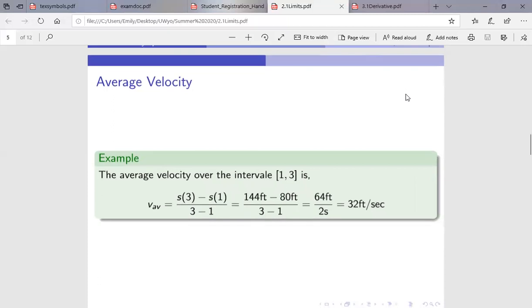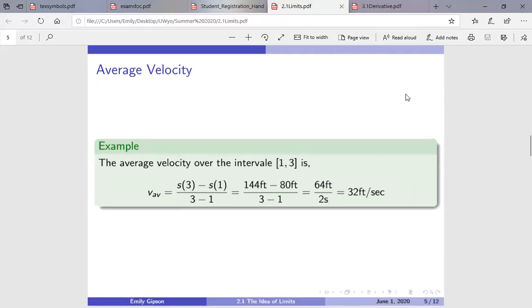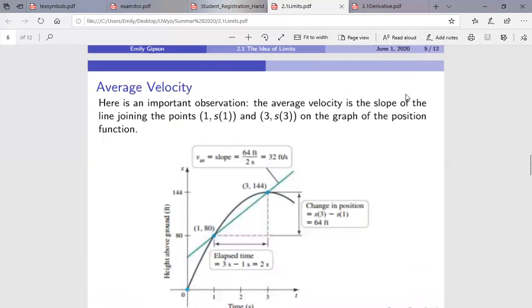The average velocity over the time interval [1, 3] is v subscript average, I've shortened things because I'm lazy, equals s of 3 minus s of 1 divided by 3 minus 1. When you plug everything in, you get that s of 3 equals 144 feet, while s of 1 equals 80 feet. So we have 144 feet minus 80 feet divided by 3 minus 1. That equals 64 feet divided by 2 seconds, which equals 32 feet per second. And that's how we find the average velocity over a time interval.